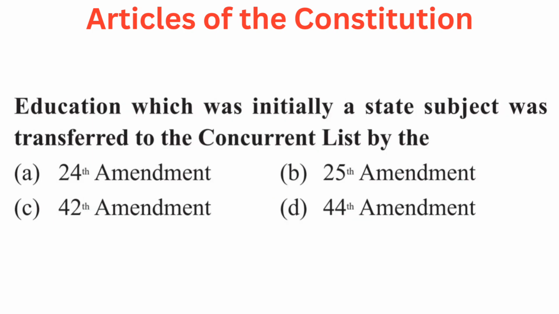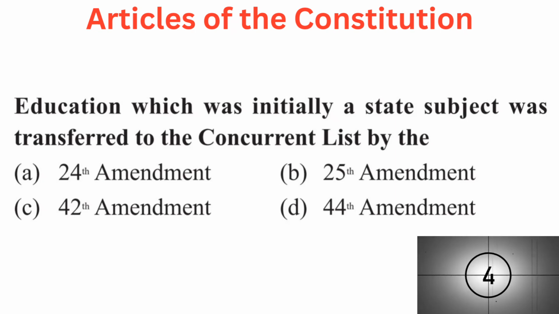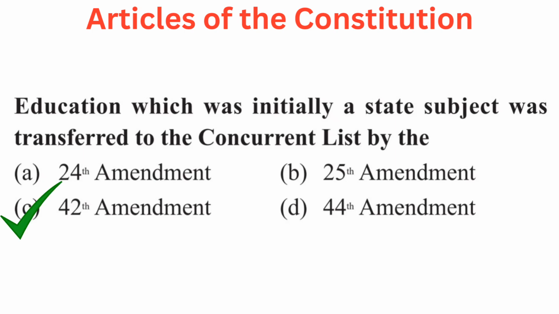Your question is education, which was initially a state subject, was transferred to the concurrent list by the. Your options are A. 24th Amendment, B. 25th Amendment, C. 42nd Amendment, or D. 44th Amendment. The answer is C. 42nd Amendment.